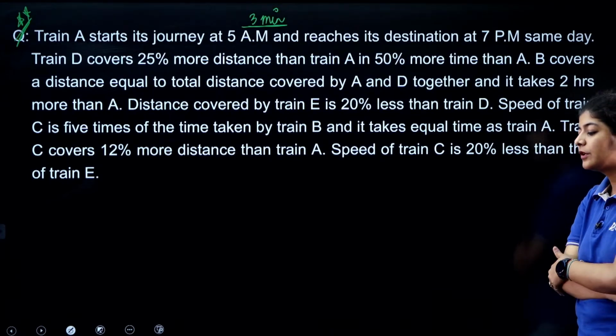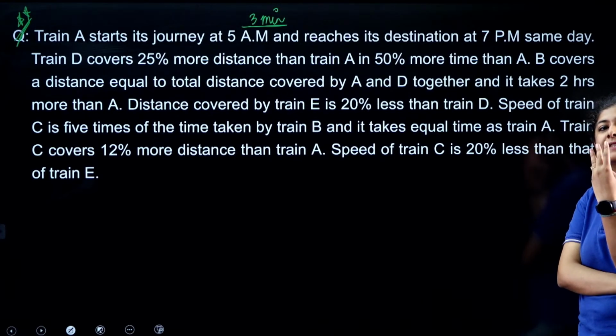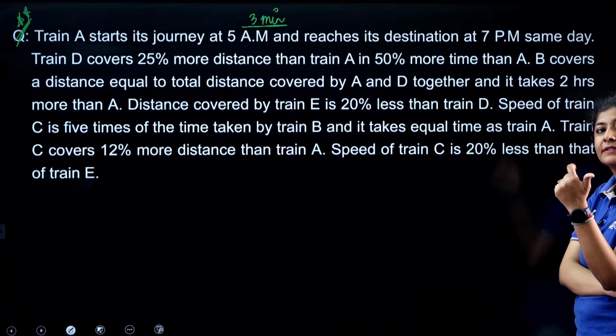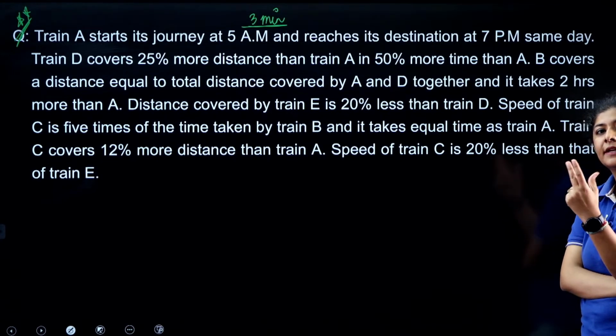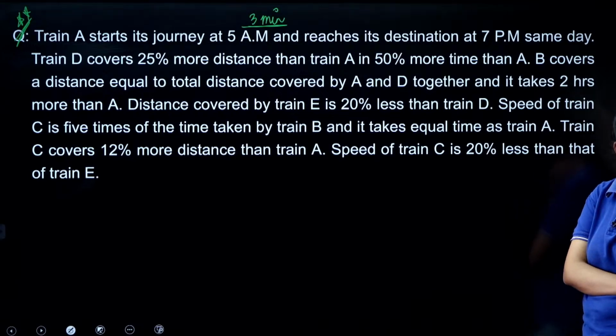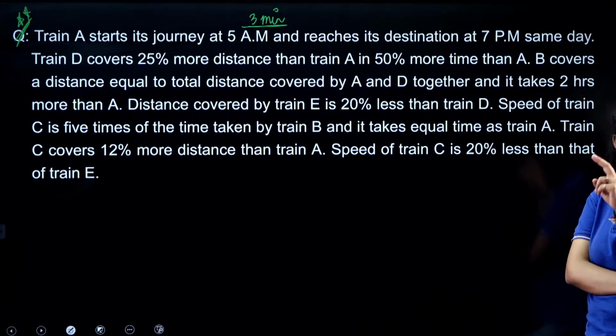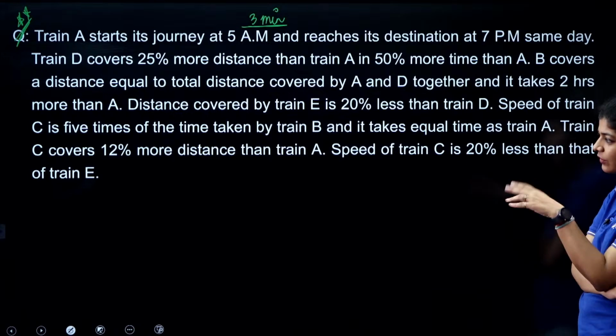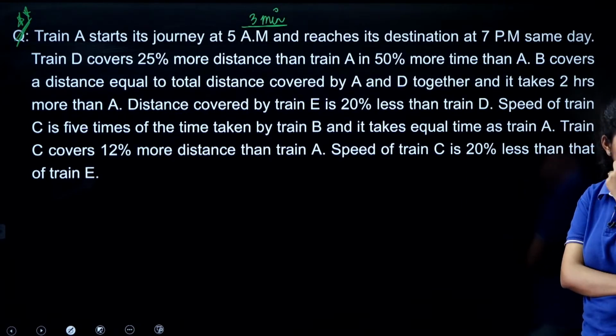Please do remember, you have to calculate all the 3 segments for all the 5 trains: time, speed and distance. Or calculate any 2, so that you can easily retrieve the third one.